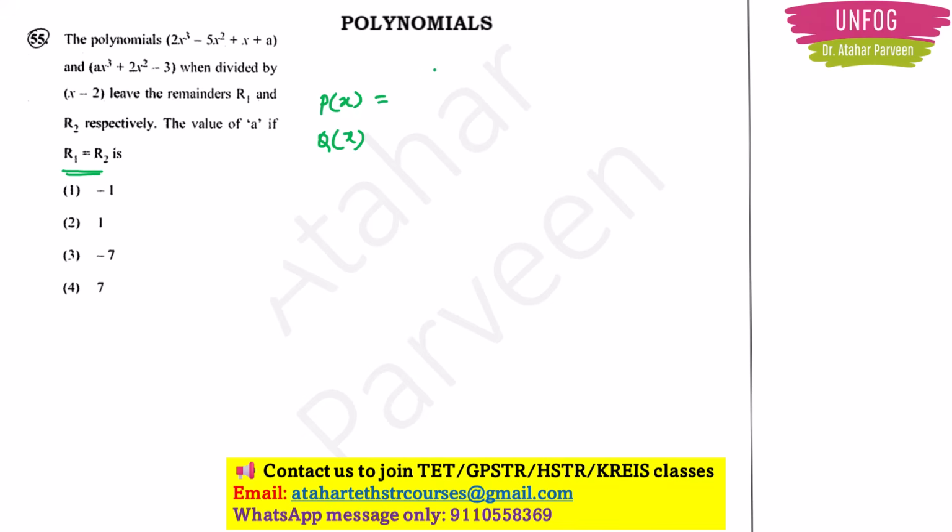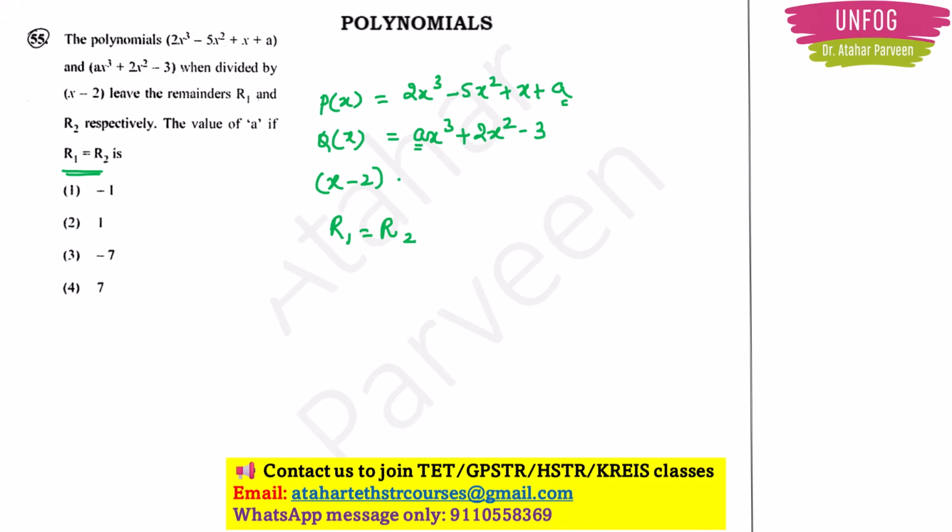Okay. So what is the first polynomial? 2x cube minus 5x square plus x plus a, and the second polynomial is ax cube plus 2x square minus 3. Now when these two polynomials are divided by x minus 2, the remainders are r1 and r2, and if they are equal, you should find the value of a here. This is the question. Okay.